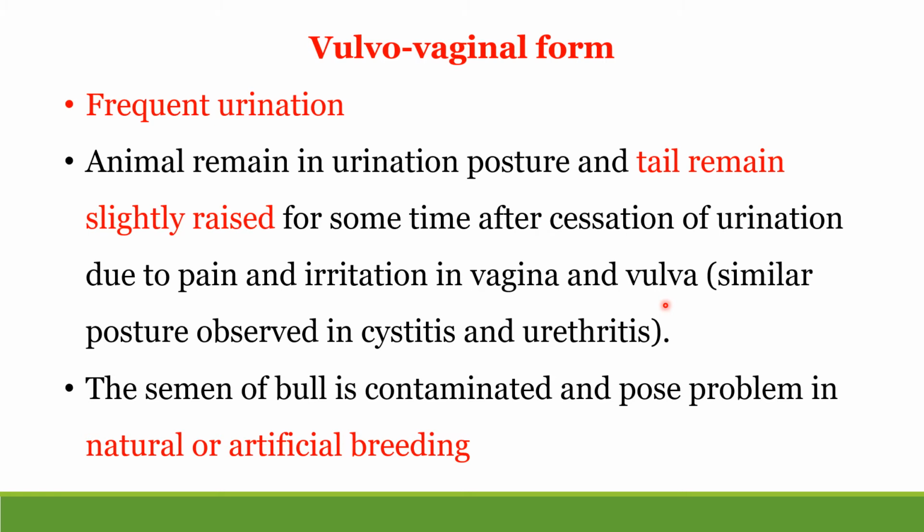And this similar posture occurs when there is cystitis and urethritis. So this requires differentiation. The semen of bull is contaminated and it creates a problem in both natural breeding and artificial breeding. Such bulls should not be used for breeding purpose, otherwise it may spread the disease.